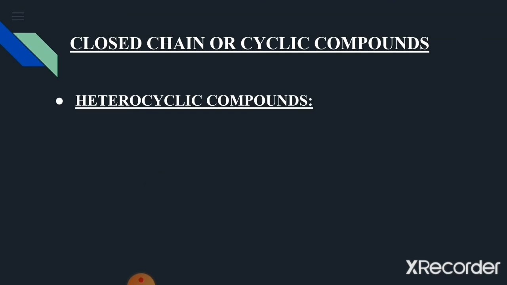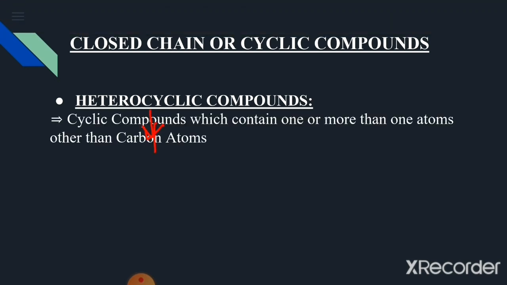Now moving towards the last subgroup of cyclic compounds, that is the heterocyclic compounds. As the name suggests, these compounds contain heteroatoms. So what are those heteroatoms? Those heteroatoms may be oxygen, nitrogen or sulfur. So this means that heterocyclic compounds are cyclic compounds which contain one or more than one atoms other than carbon atoms. Now let's see examples of some heterocyclic compounds.